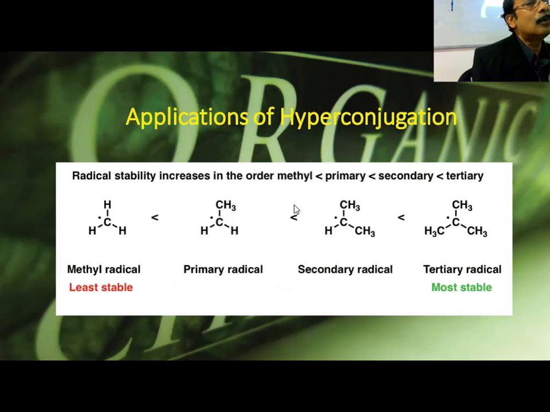So a radical mechanism occurs. In the case of Markovnikov addition, it is an ionic mechanism. That means first H plus is added, then Br minus. Take the example of propene plus HBr. What you get is CH3CHBrCH3, that means the number 2 carbon gets the bromine. So that is called Markovnikov addition.